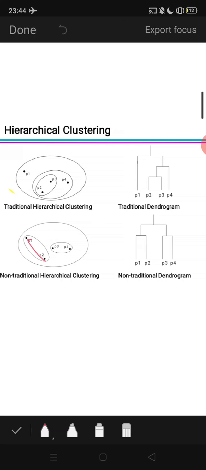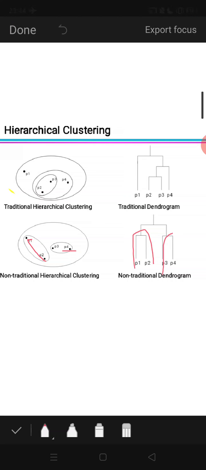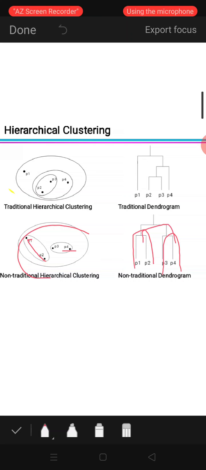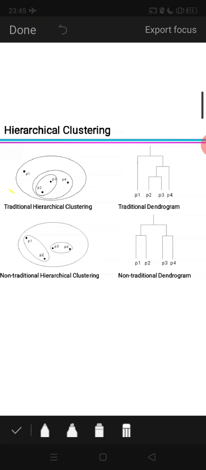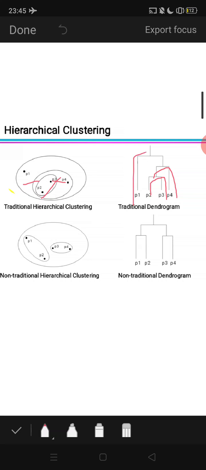P1, P2, one cluster; P2, P4, one cluster; together one cluster. Make the tree like this. This is for the second one. Same way for the first one, it's very easy. P2, P3 are taken, then P4 is connected, then together connected to P1, over. Like this way, you can easily draw this.